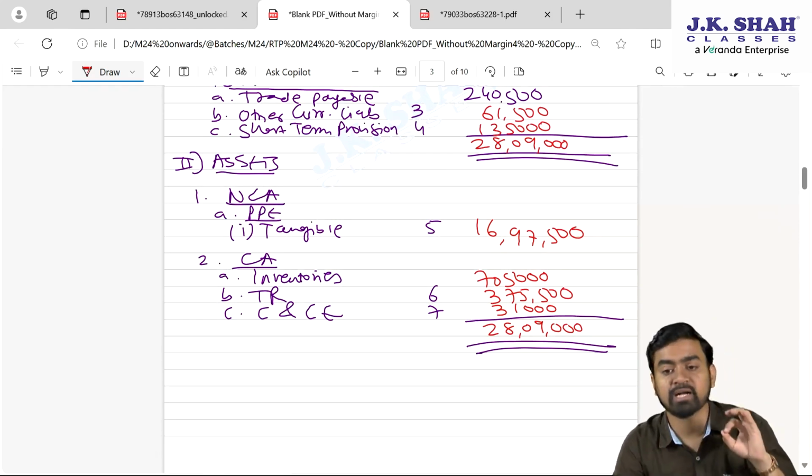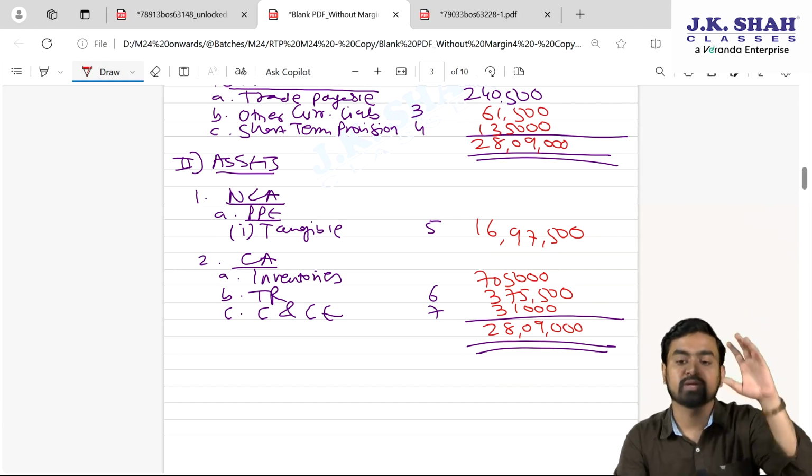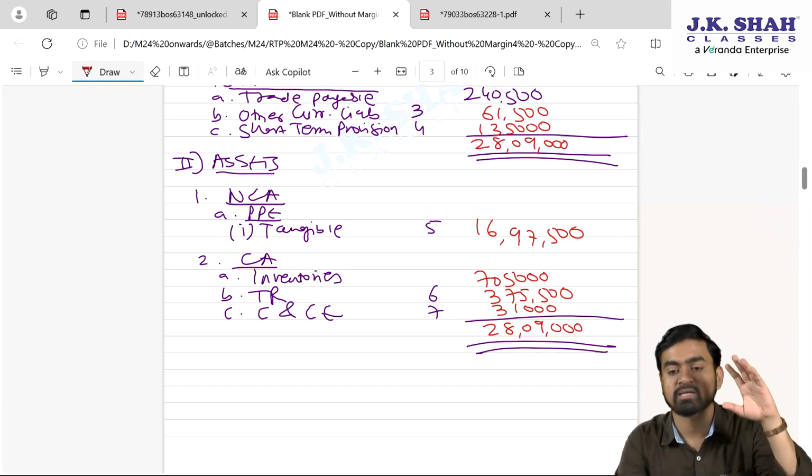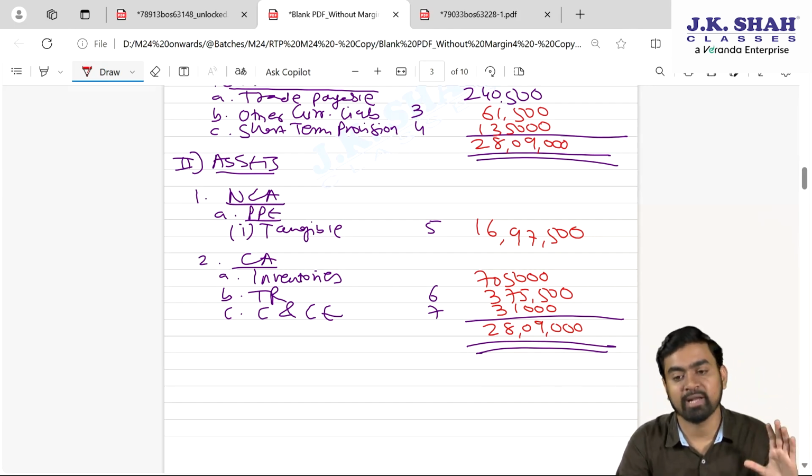The main objective of solving this sum is very simple. Sir, such a big question, how to tackle in the exam? So first read the question, based on that understand the framework of balance sheet and PL. PL you can prepare in full like this, but in balance sheet write only the required items.